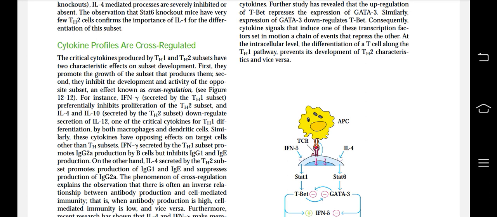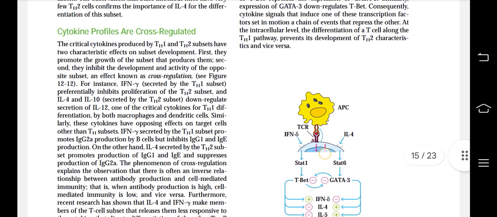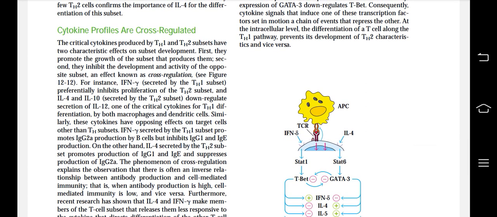For instance, IFN gamma secreted by the Th1 subset preferentially inhibits proliferation of the Th2 subset, and IL-4 and IL-10 secreted by the Th2 subset downregulate secretion of IL-12, one of the critical cytokines for Th1 differentiation by both macrophages and dendritic cells. Similarly, the cytokines have opposing effects on target cells other than Th subsets.